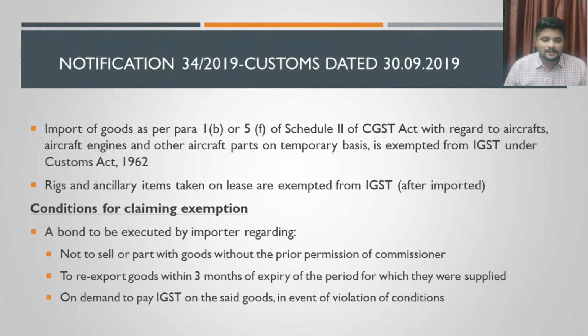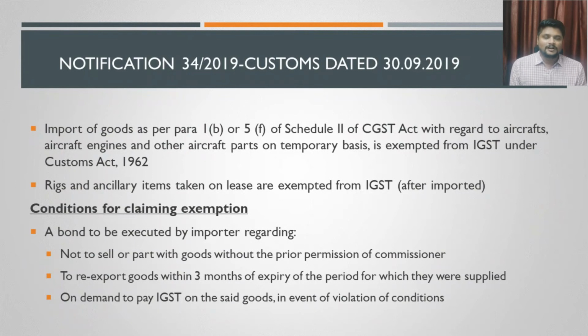Okay, let us continue with the next provisions. Now we will discuss notification 34/2018 issued under customs law, and it was issued on 30th September 2019. What does this notification say? The notification says that if there is any import of goods as per para 1B or para 5F of schedule 2 of CGST Act with regard to aircrafts, aircraft engines or any other aircraft parts on temporary basis, it is exempted from IGST under Customs Act 1962.